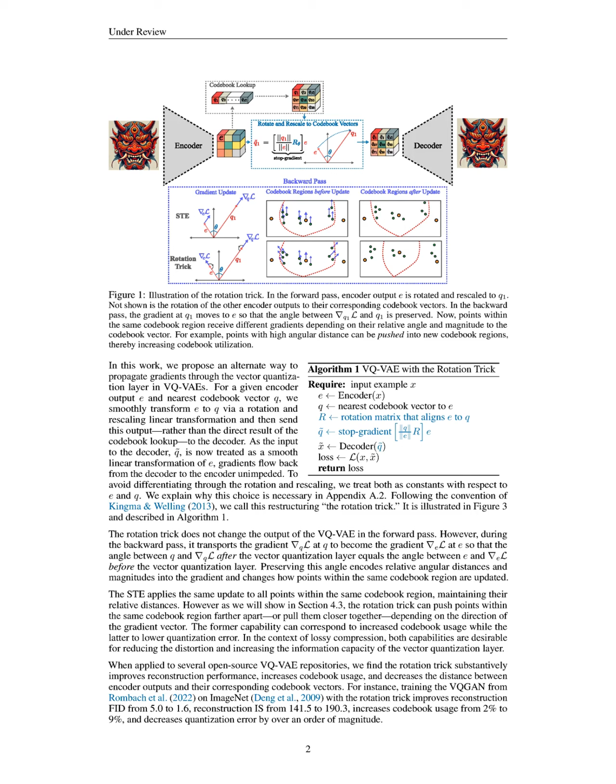moves to E. This means that if E is far from Q, the rotation trick can either pull E closer to Q or push it towards another codebook vector, depending on the direction of the gradient. This nuanced adjustment allows for better utilization of the codebook and reduces quantization error, as it effectively captures the relative positions of points within the same Voronoi region during gradient updates.